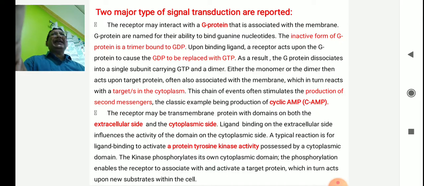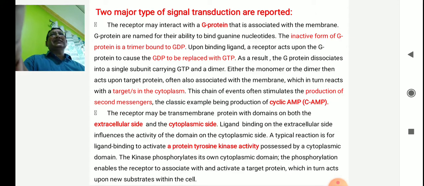Upon binding a ligand, a receptor acts upon the G protein to cause the GDP to be replaced with GTP. As a result, the G protein dissociates into a single subunit carrying the GTP, and a dimer. Either the monomer or the dimer acts upon a protein, often also associated with the membrane, which in turn reacts with the target or targets in the cytoplasm. This chain of events often stimulates the production of second messengers, the classic example being cyclic AMP.